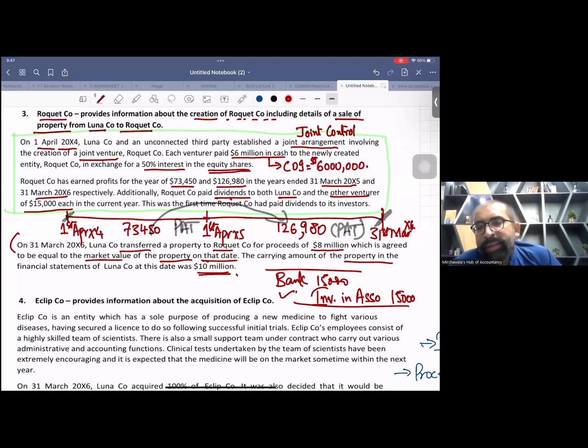The fair value was 8 million and the proceeds are also 8 million. So you will simply de-recognize your property and you will book this genuine loss in the P&L. No need to do any adjustment for unrealized loss, please. I have taught you everything right now.